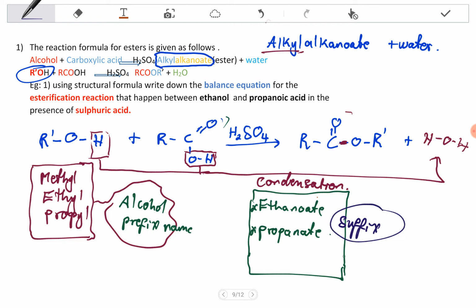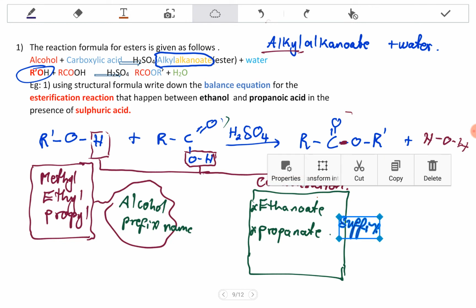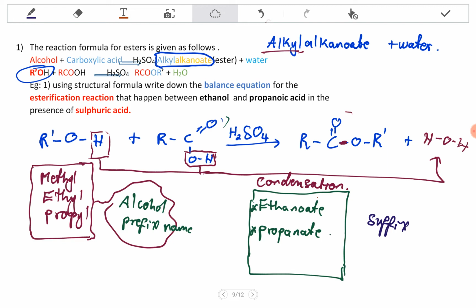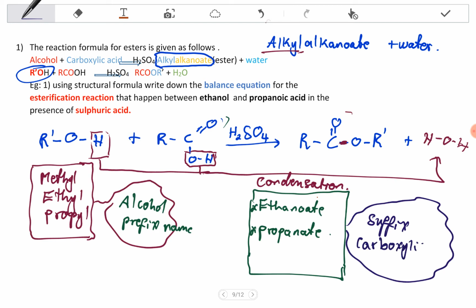This is a suffix name, and this is a prefix name, and we have to tell where these are coming from. The suffix comes from the carboxylic acid. It's where we get these things.